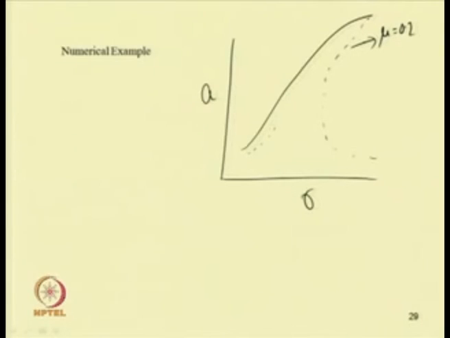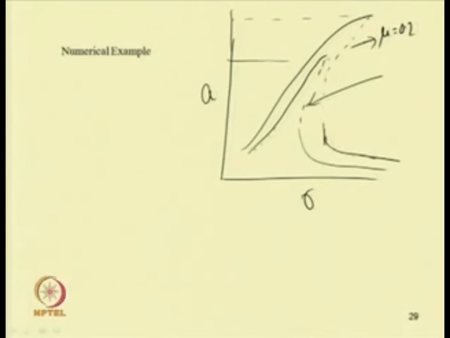By increasing this mu one can get a response curve like this. This part is stable. The peak amplitude will decrease with increase in the damping parameter. So, this is for mu equal to 2 and this will be mu equal to 0.5.